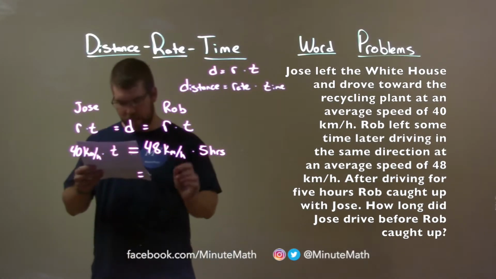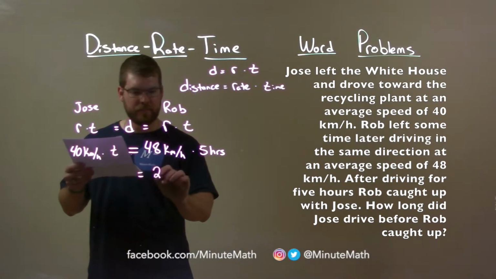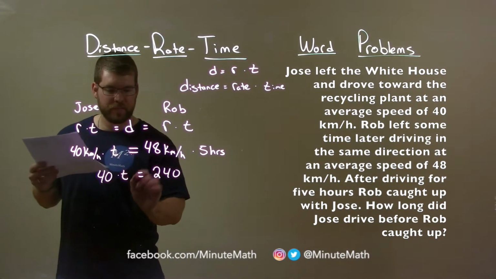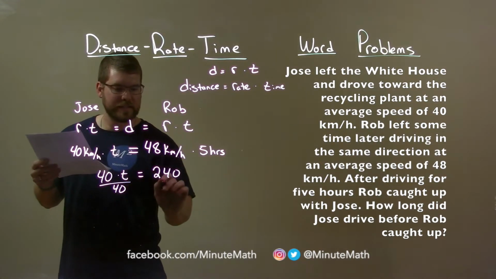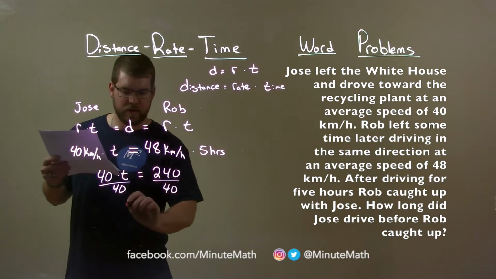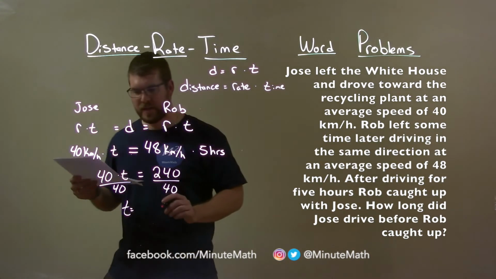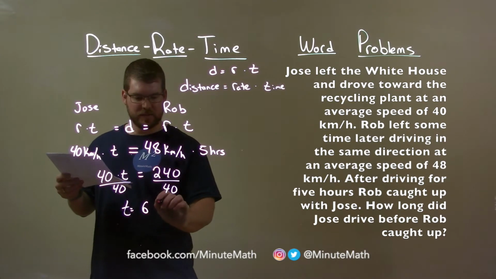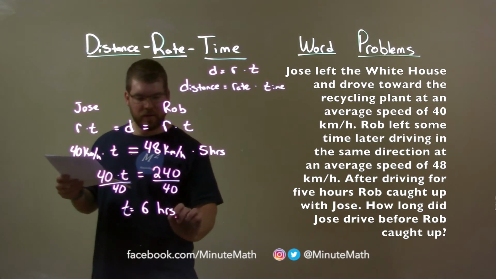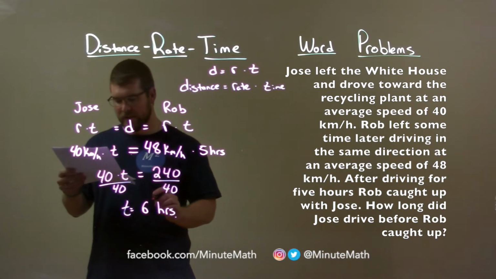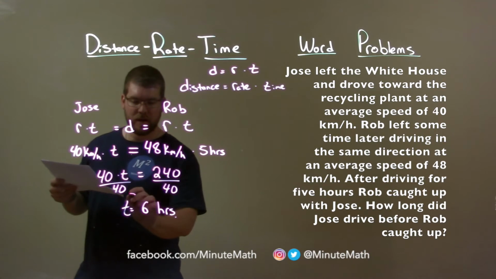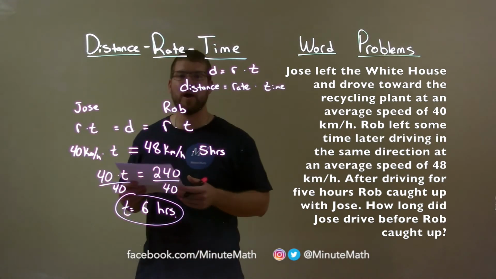So 48 times 5 is 240. And we have 40 here, 40 times t. We divide both sides by 40 to get t by itself. And our time by itself here, 240 divided by 40 is 6. And that is in hours. And so Josie, all right, how long did Josie drive before Rob caught up? She drove for 6 hours until Rob caught up to her.